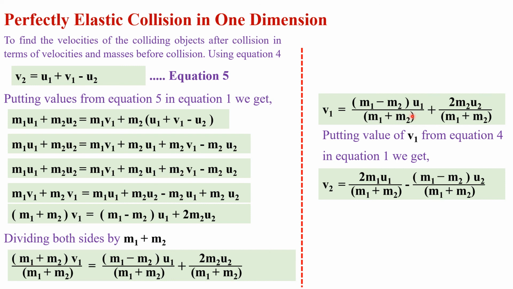And for finding the final velocity v2 of object 2 after collision, we can use a similar procedure as we did for finding the value of v1, but now we put the value v1 is equal to v2 minus u1 plus u2 in equation number 1 to get the value of v2. In a similar way you can calculate it, and the result is v2 is equal to 2m1 u1 divided by m1 plus m2 minus m1 minus m2 into u2 divided by m1 plus m2. This is the final velocity of object 1 after collision, and this is the final velocity of object 2 after collision, and you can calculate it by yourself.